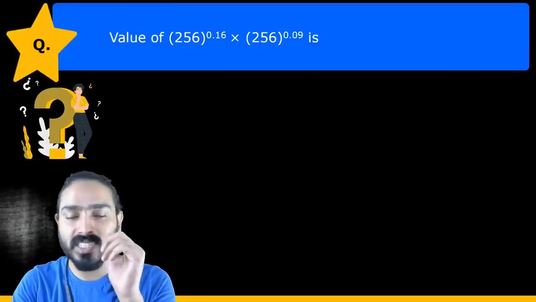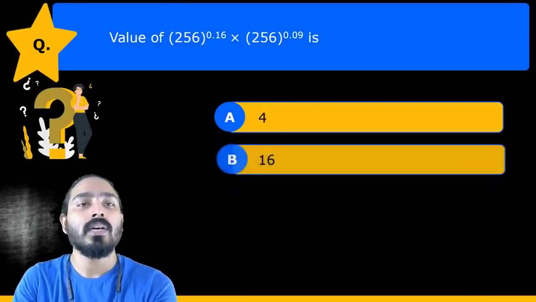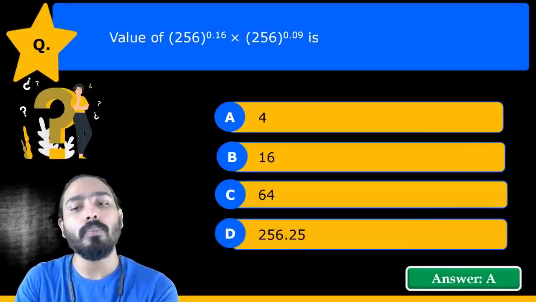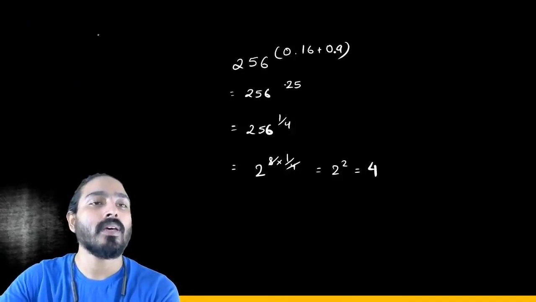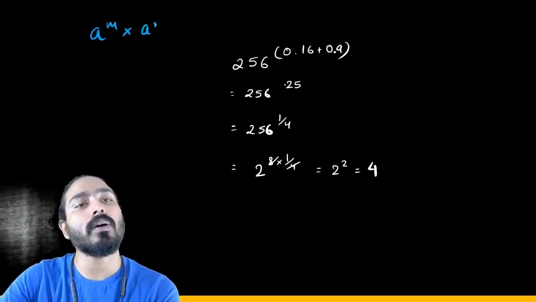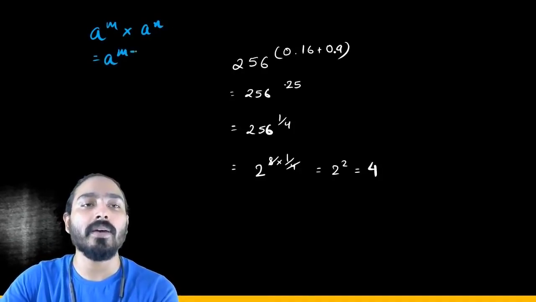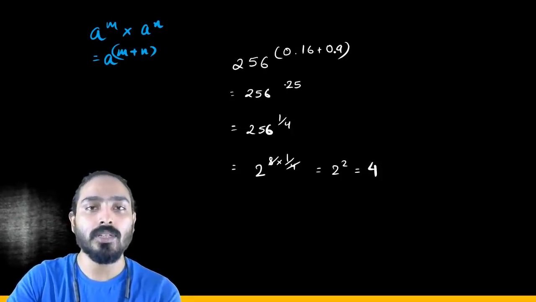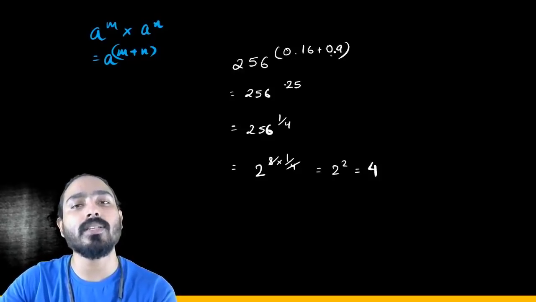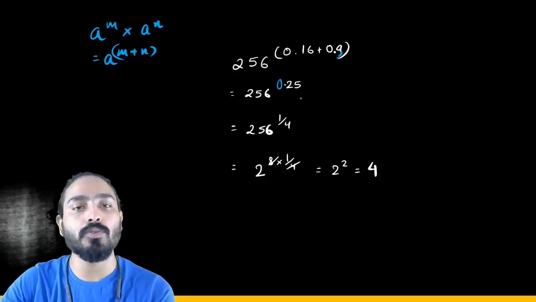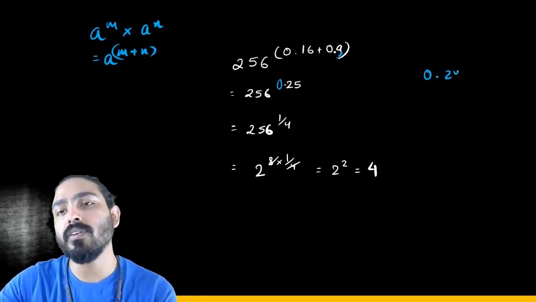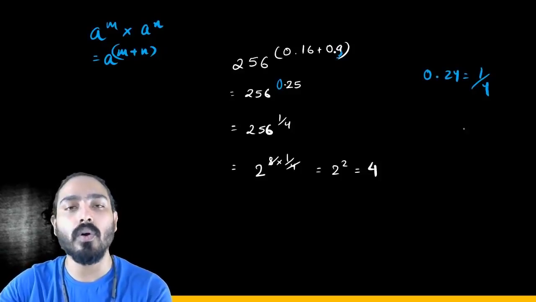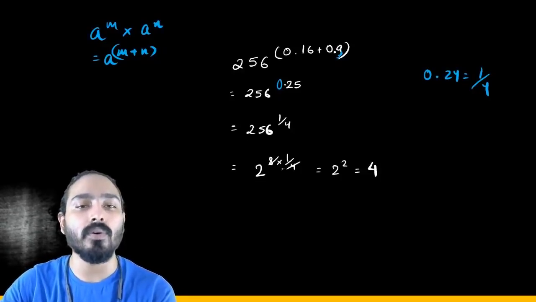Now this is an important question, and it's a very interesting question as well. So we must know the property of exponents where a to the power m multiplied by a to the power n corresponds to a to the power m plus n. So this is one of the laws of exponents. We have to keep this in mind. So just look at this. 256 to the power 0.16 plus 0.9, 0.9 plus 0.16 is 0.25. 0.25, if written in the rational form, corresponds to 1 upon 4. So 256 to the power 1 upon 4.